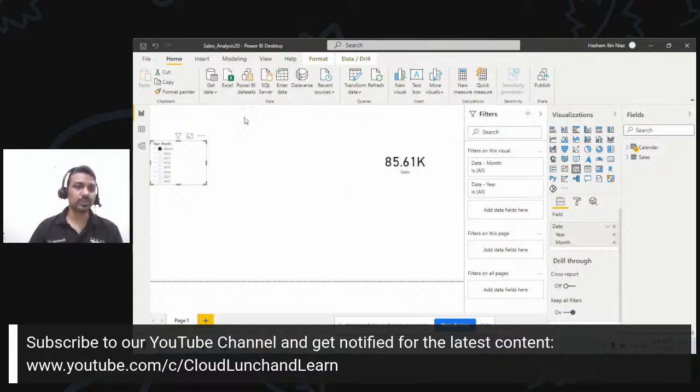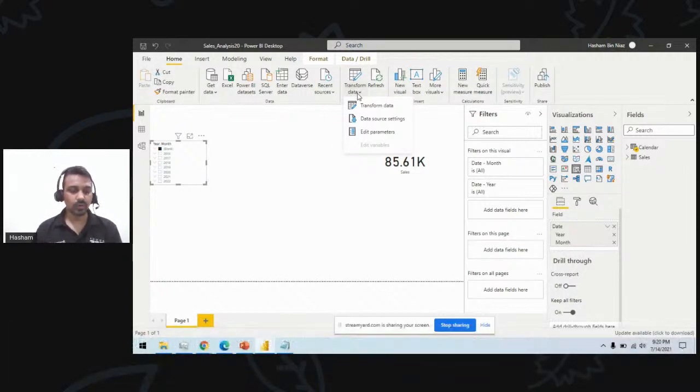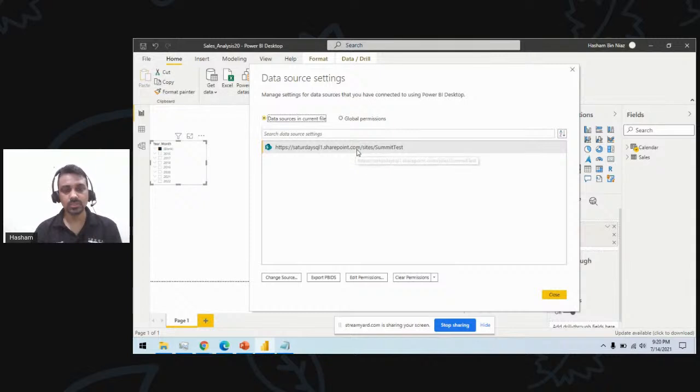Now moving to the next part. We have this data source coming in. Now you have decided, okay, I have put this data here, but I want to move to another directory, or I want to deploy this solution to a production site, or I want to send this file to one of my colleagues so he can work on it. How can you work on those connections? The connection I used is this SharePoint site, and everyone has to access the SharePoint site. If I want to modify it, how can we do that?